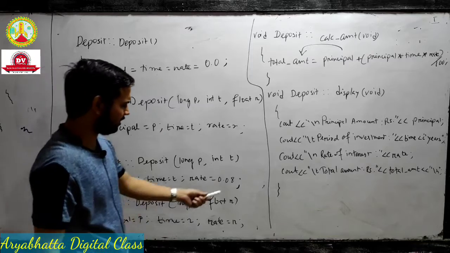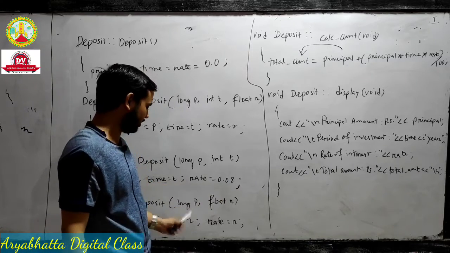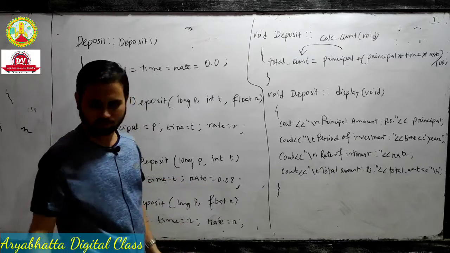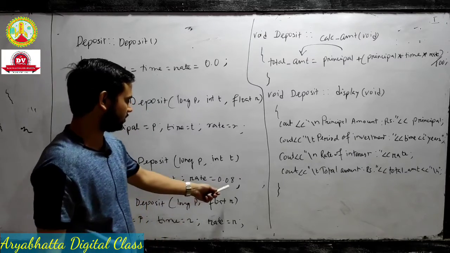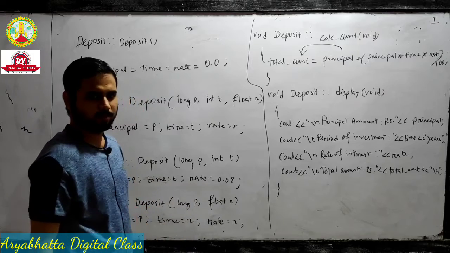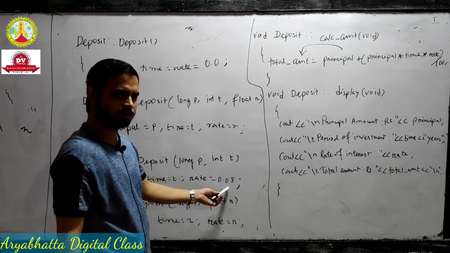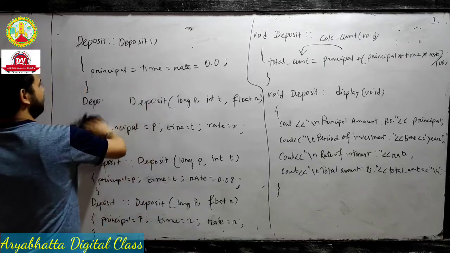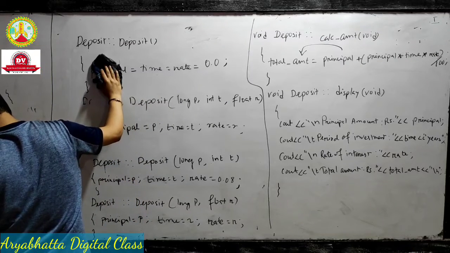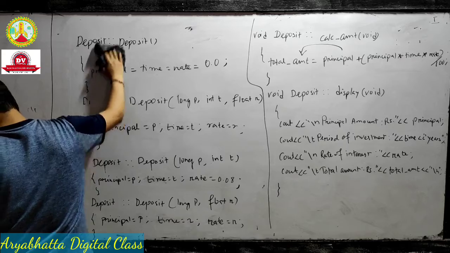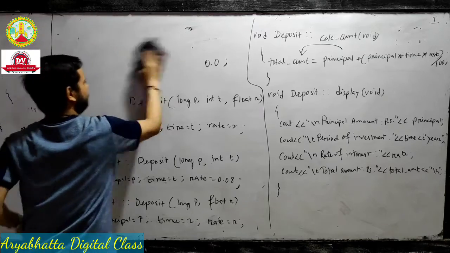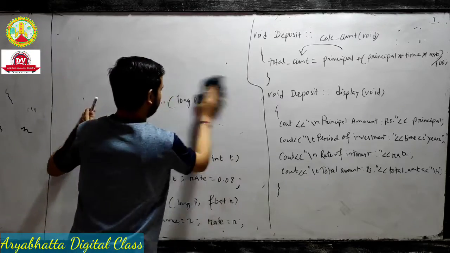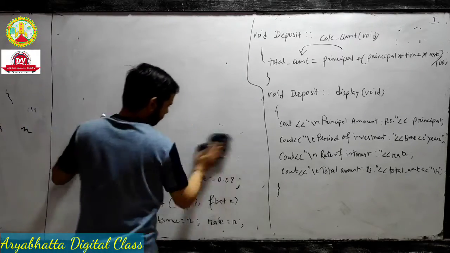If you wish, you can take 6% or 3 years. This is user defined, but I write 0.08 and 2 because in books they write the argument as 0.08 and 2. But if you wish, you can write here 0.06 means 6%, 3 years. This is user defined. Okay, and I write the main function, just written serially from the beginning.